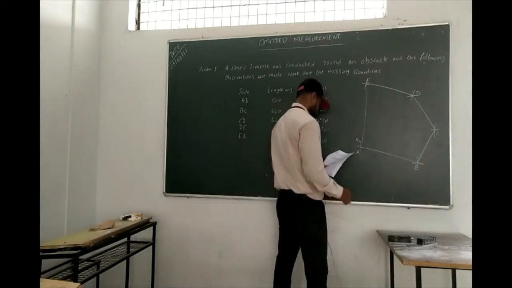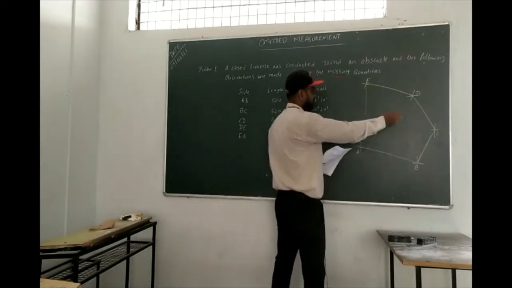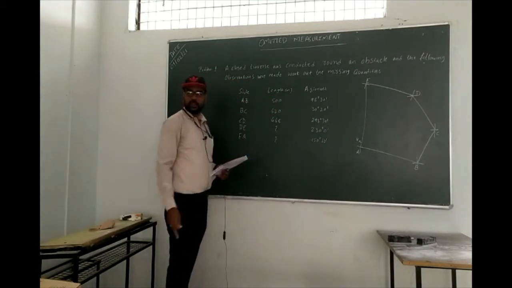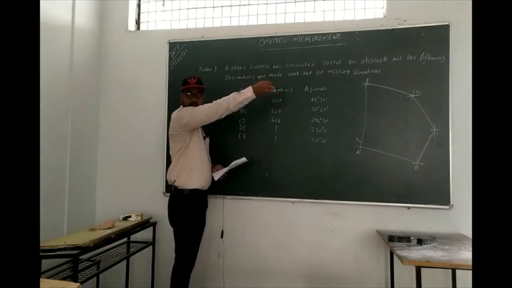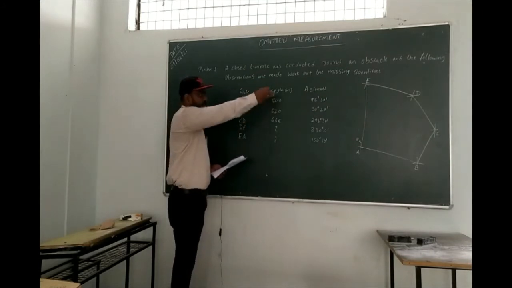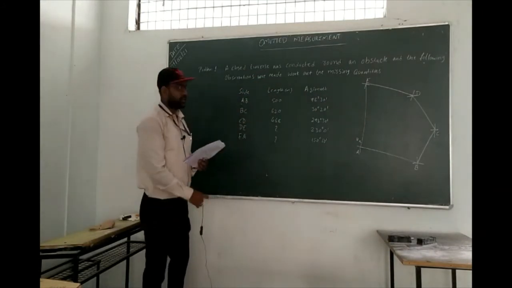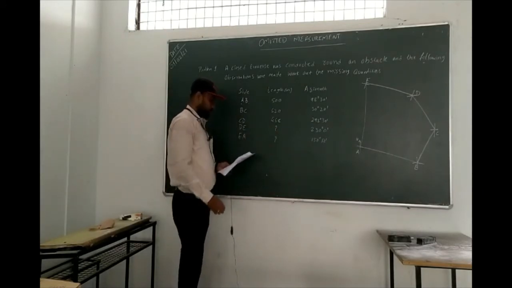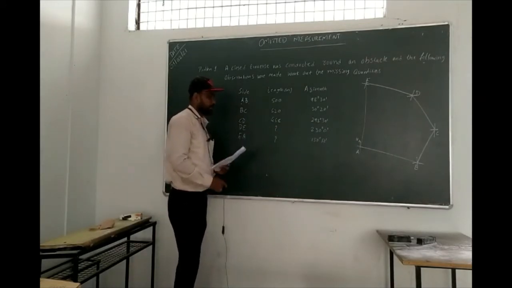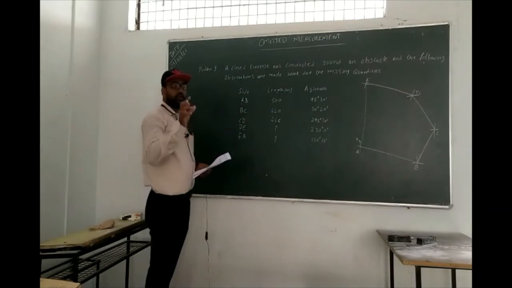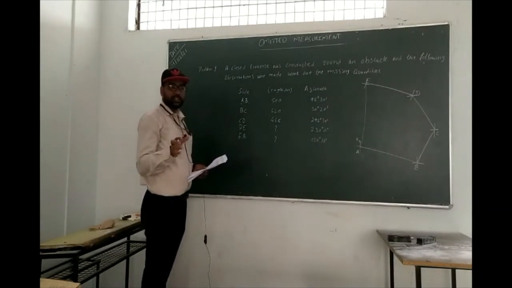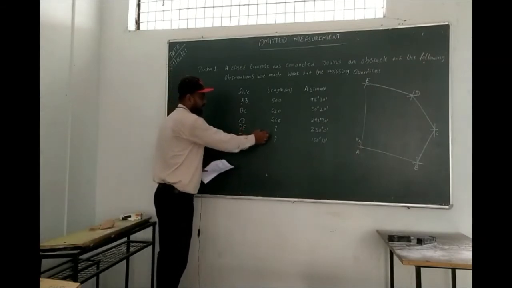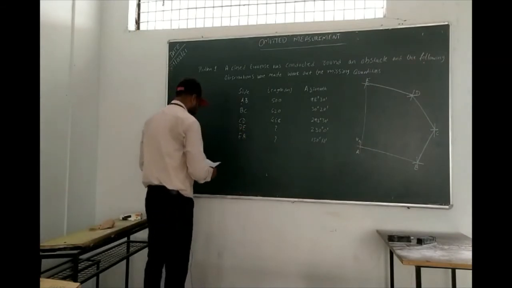Here the angles are given, all these angles are what? Bearings. AB bearing, BC bearing, like that. All angles are given as bearings. The thing is, we need to get this omitted value. Before getting into that, we need to make one table for getting the total summation of latitude and departure. Later we are going to find this DE length and EA length. So we'll find out now.